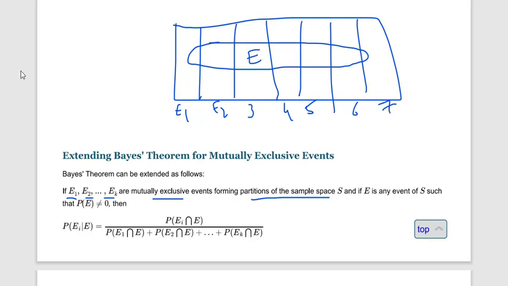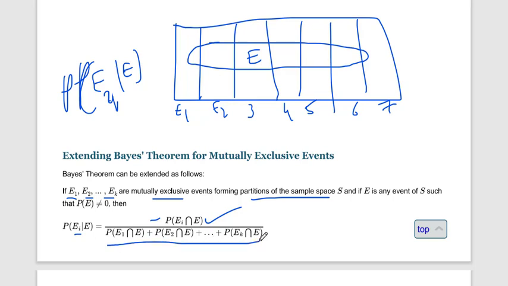So if you want to find the probability of, let's say, Ei given E, where E has already happened, in the numerator you have the probability of Ei intersect E, only one, but in the denominator we have to add all of them: E1 intersect E, E2 intersect E, up to Ek intersect E. So you get the formula.